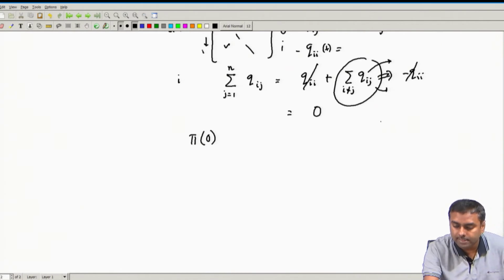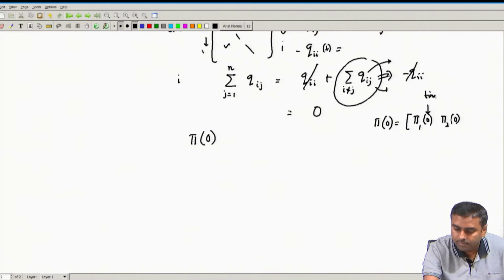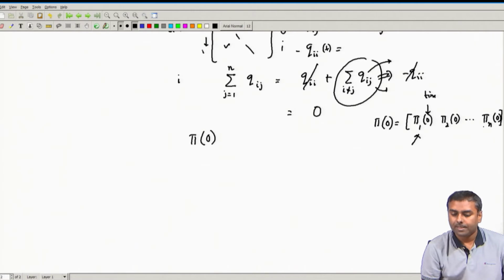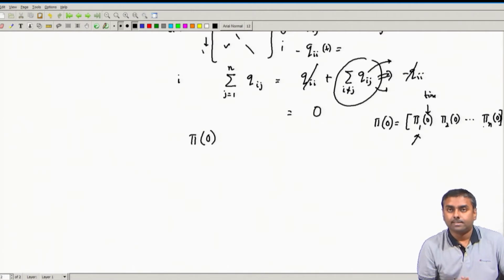Of course, pi 0 is a vector having pi 1 0, pi 2 0. This is the time index at time 0 and this is the state index. Like this, if there are n number of states, this will be the case. So, this is the state vector.